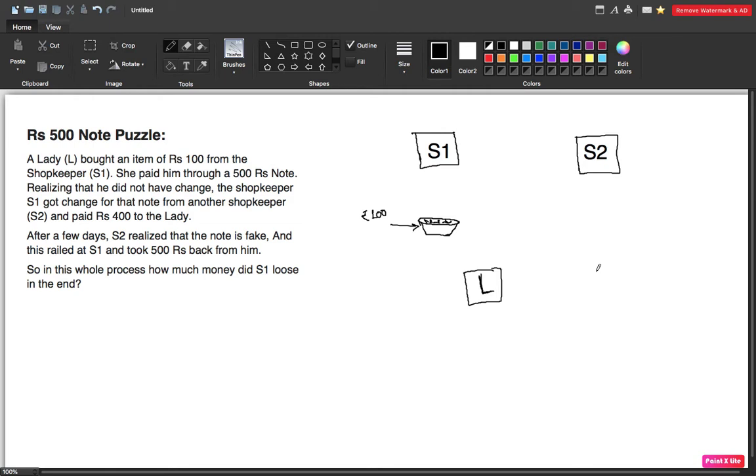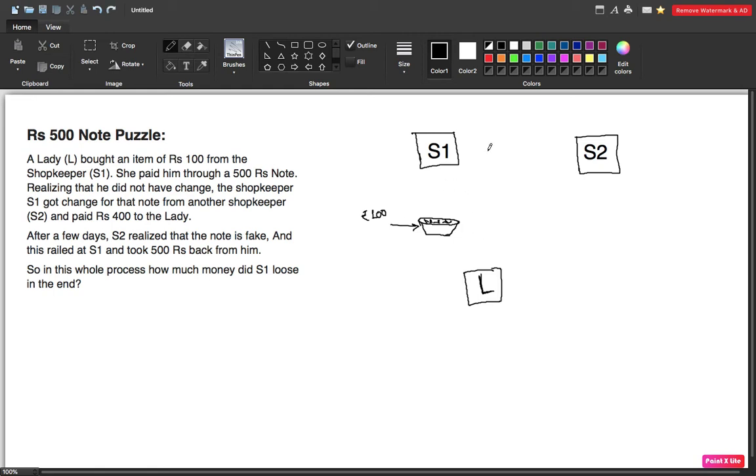So this is a very important problem. It has been asked in many software developer interviews as well, and it has been asked in UPSC exam interviews. Okay, so the problem here is there is a shopkeeper S1 and there is another shopkeeper S2, and both of them are selling, let's say, vegetables. And there's a lady who comes and buys some vegetables from S1.